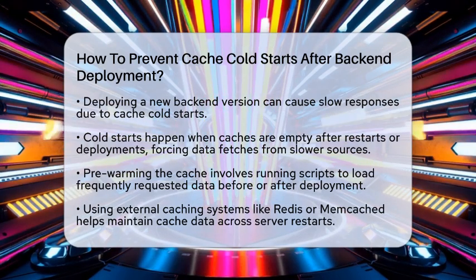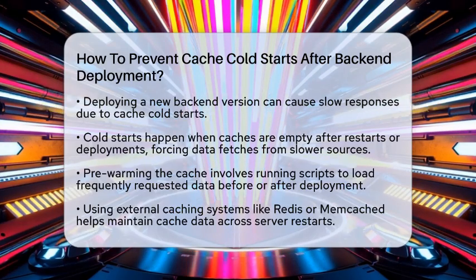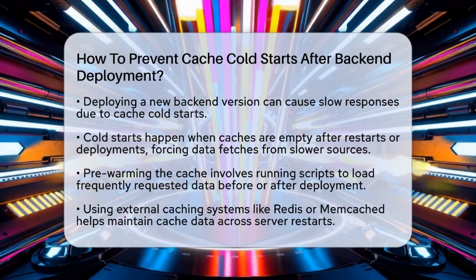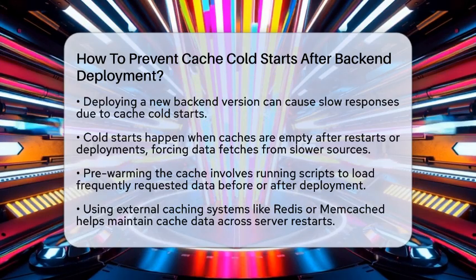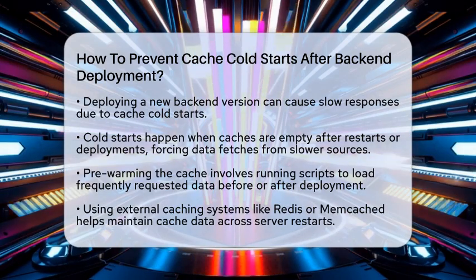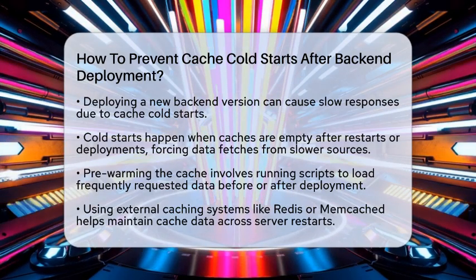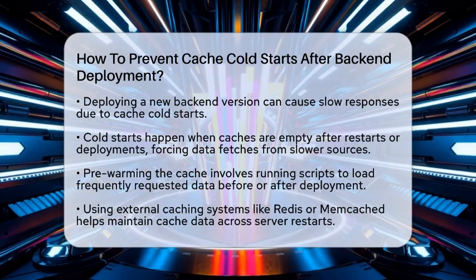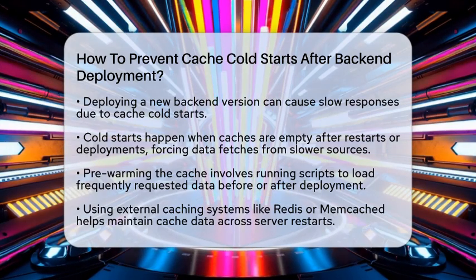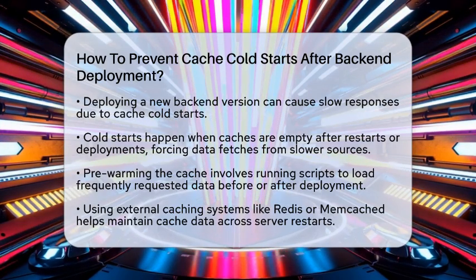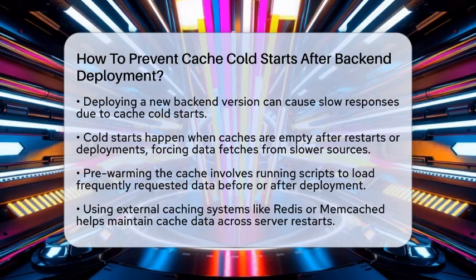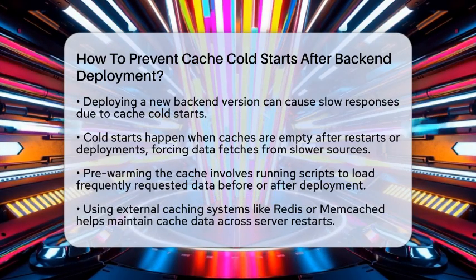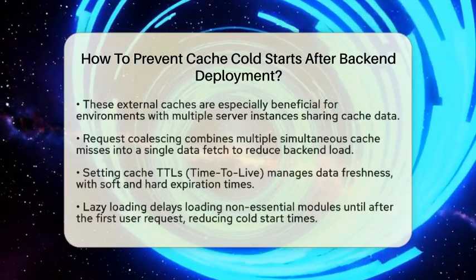One effective way is to pre-warm your cache before or right after deployment. You can do this by running scripts that load the most requested data into your cache. For example, if your API serves product details, run a script that fetches and caches those details for your most popular products. This way, when real users make requests, the data is already in cache, making responses faster.